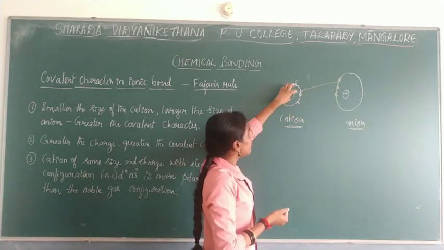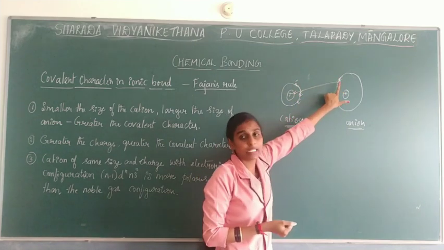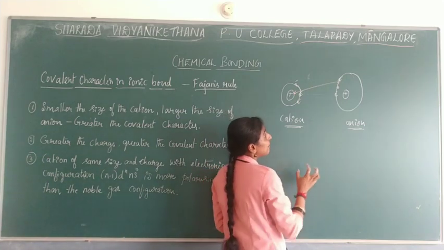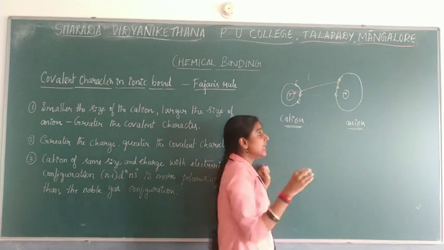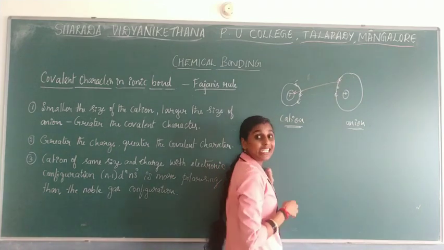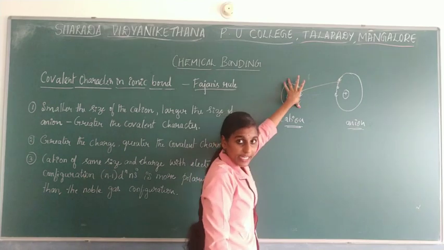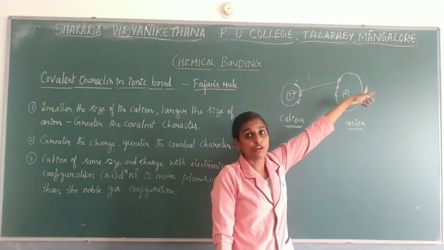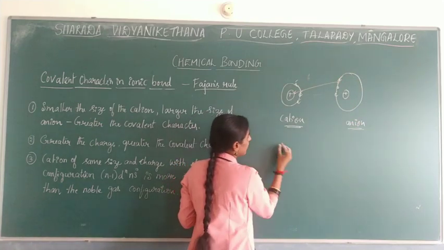The cation nucleus will start attracting the electron present in the anion. Due to that reason, the electron cloud starts getting disturbed. So the ability of this cation to disturb the electron cloud of the anion is known as polarizing power.